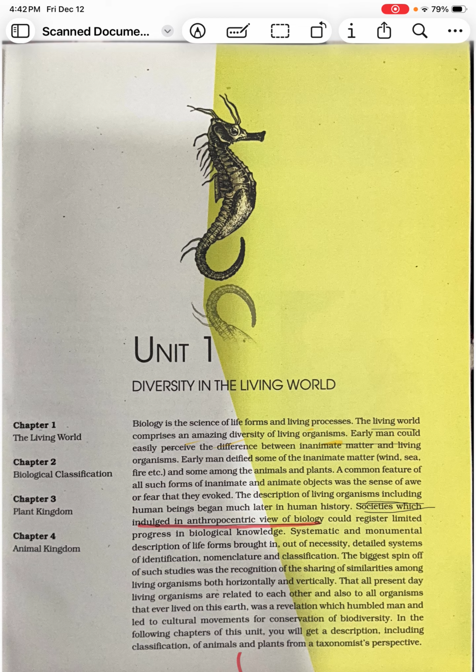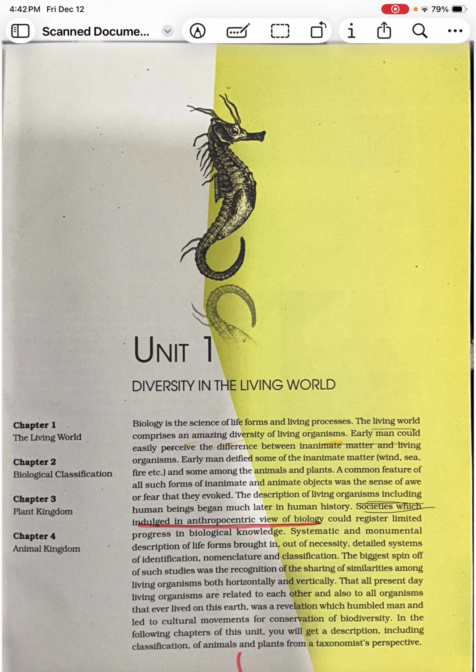In horizontal classification, we bother about the species in a particular time period, along with the environmental factors interacting with those species. This is very important. There are only two words, horizontal and vertical, but maybe some questions will be given in your NEET exam, so I have explained it briefly.